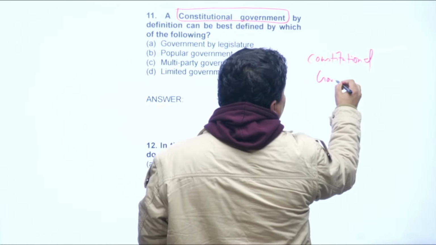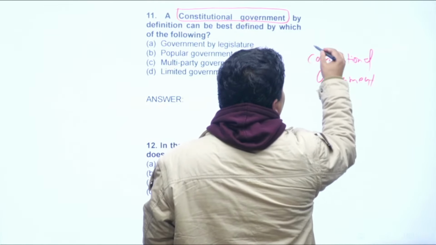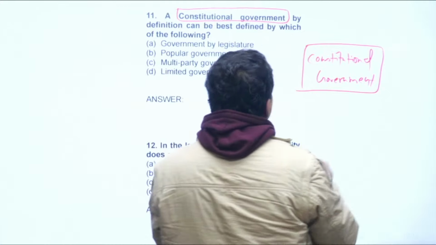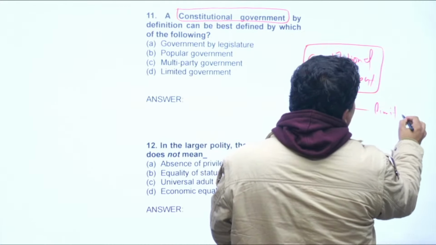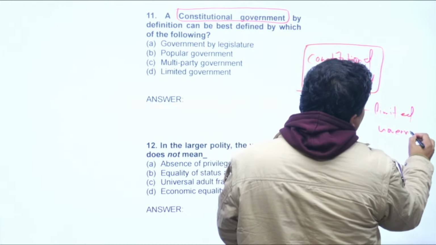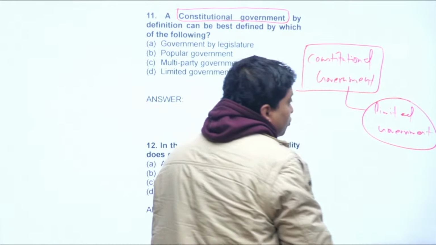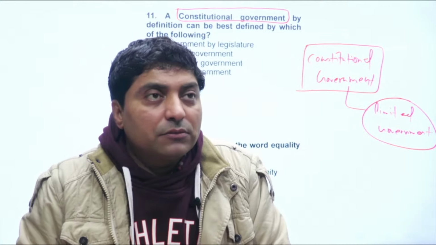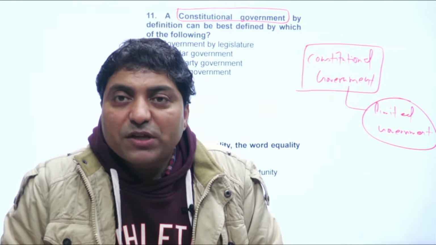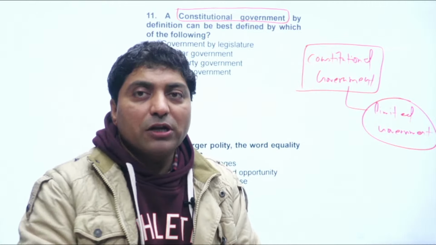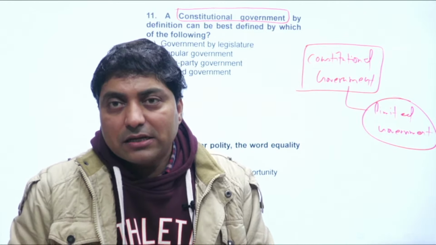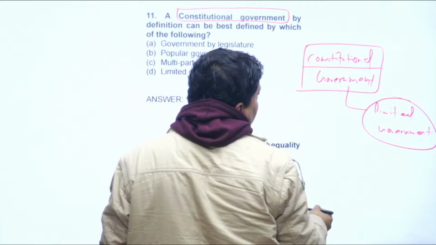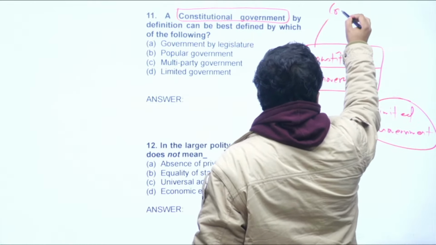Constitutional government. Now, if you look at it, constitutional government is always a limited government, right? Very much limited government. Why limited government? Because constitution limits power of the executive, power of the legislature, power of the judiciary, right? It also limits the power of the individual. It also limits power of any group, right? So, if you look at constitutional government, it has limited government. And let me tell you, this is a belief of constitutionalism.